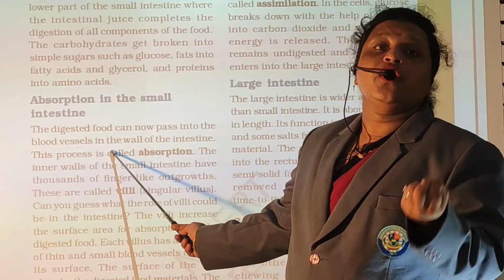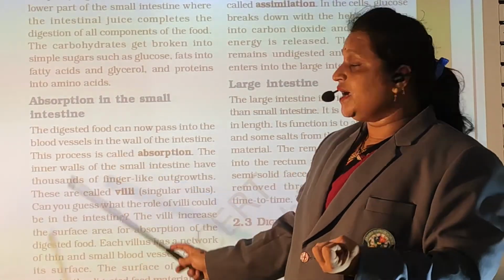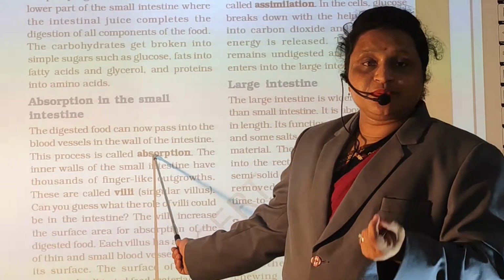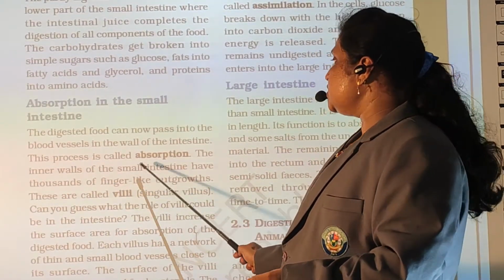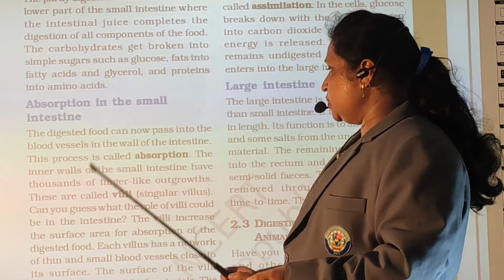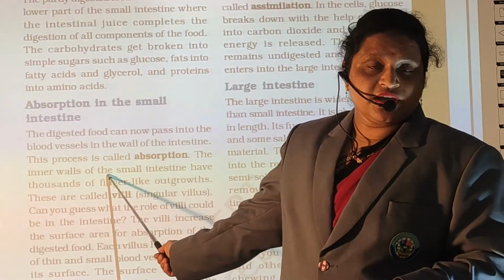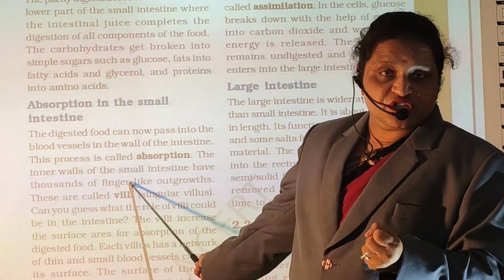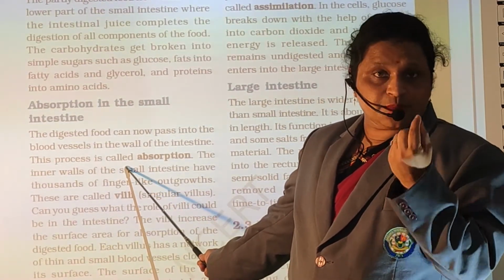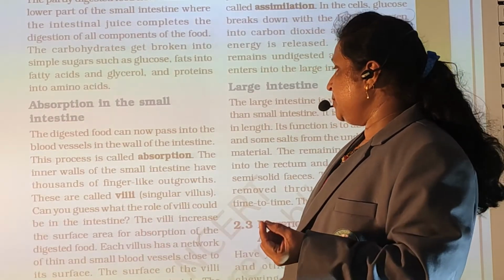फूड जो होता है वो ब्लड वेसल्स में सब होता है. This process is called as absorption. The inner wall of the small intestine has thousands of finger-like outgrowths. Small intestine में क्या होता है? Millions of thousands क्या होता है? Finger-like projection. अपने finger जैसे projection होते हैं small intestine में.